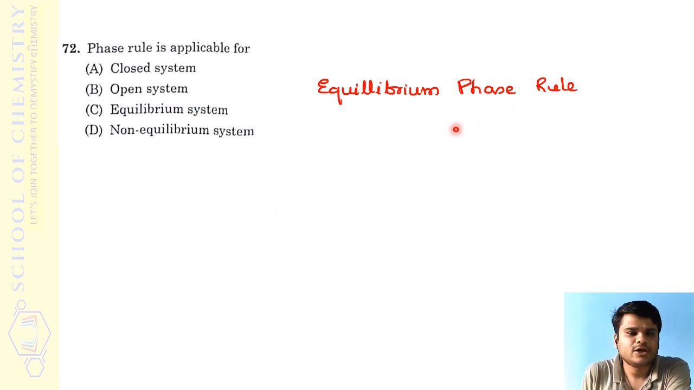Whenever two components are in equilibrium with each other, only then can this phase rule be applied. Actually we should call it the equilibrium phase rule, but in short we call it phase rule. So when the system is at equilibrium, that is the correct answer for the 72nd question. This was also very straightforward and very simple.